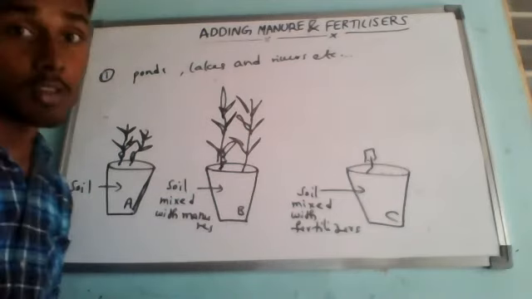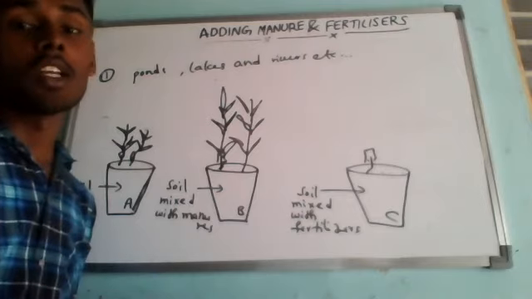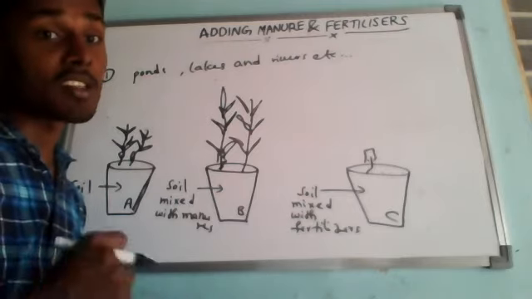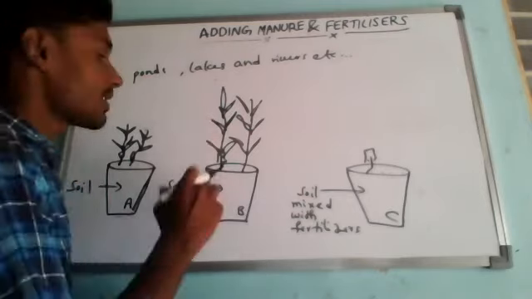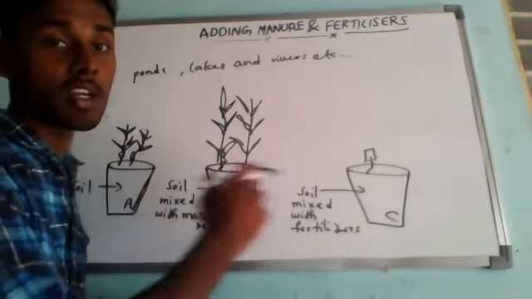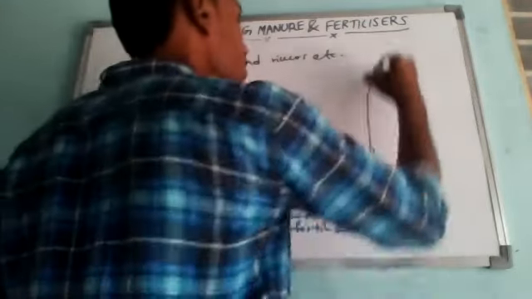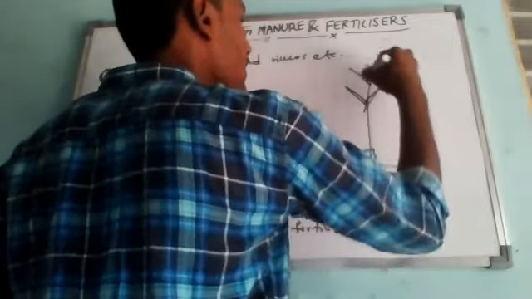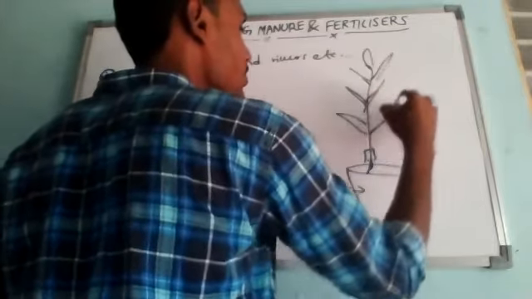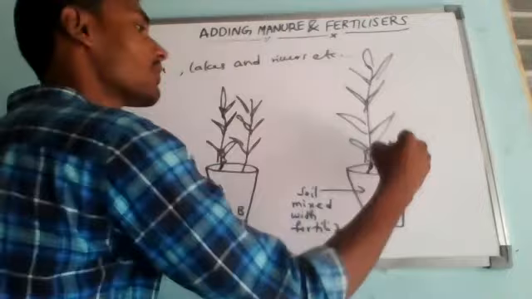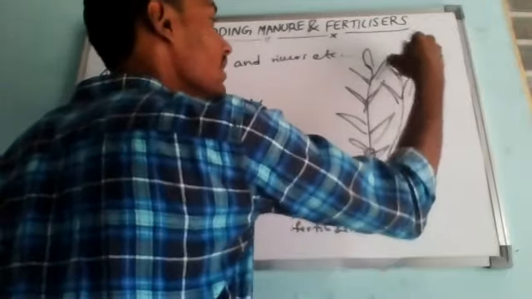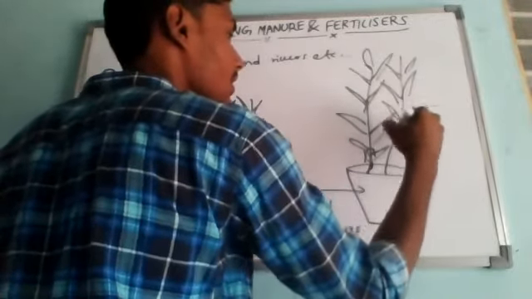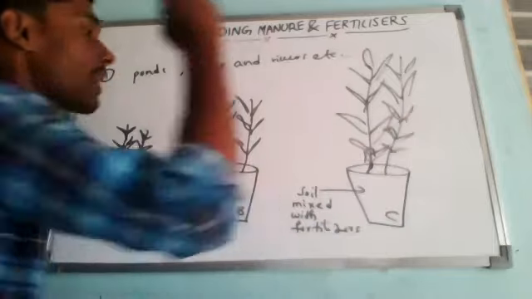But if you observe, the seedlings planted in the soil containing fertilizer in pot C show the maximum growth. See here, better growth, here minimum growth, and here maximum growth. They can grow into very huge plants within the same period of time, very healthy and heavily, with big leaves and big branches, everything.